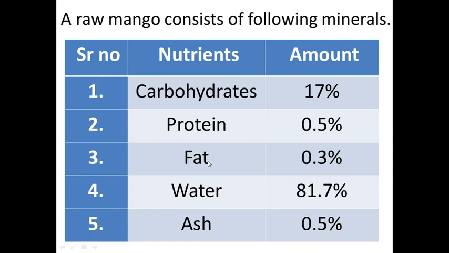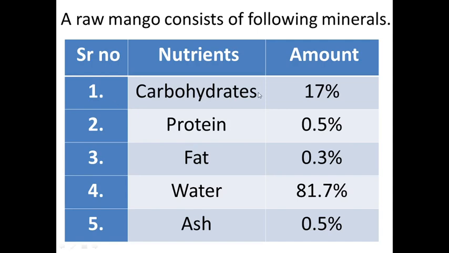Mangoes are one of the most delicious and nutritious fruits, and that's why mangoes are known as the king of fruit. Understood? All the essential nutrients that we require for our body are present in mangoes.